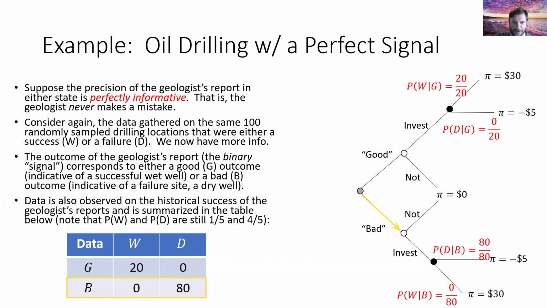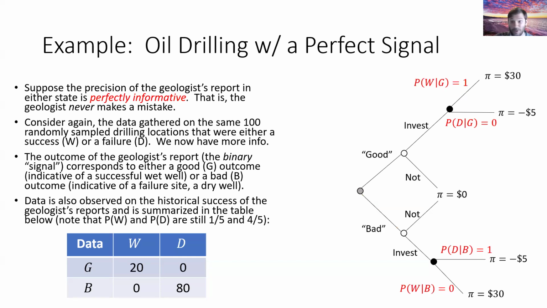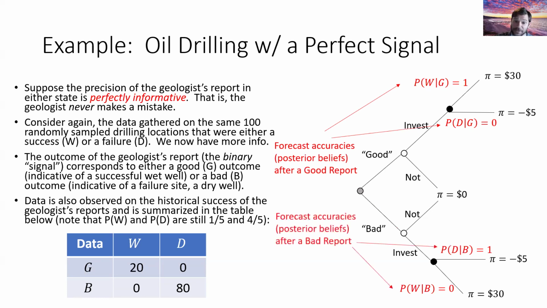Let me simplify this just a little bit here. Instead of leaving all those fractions, let's just rewrite them as 0 and 1 because that's what they are. That is what we're going to refer to as the forecast accuracies, the posterior beliefs, right? Posterior after observing a good report. The probabilities at the bottom end of the trees are the posterior beliefs following a bad report.